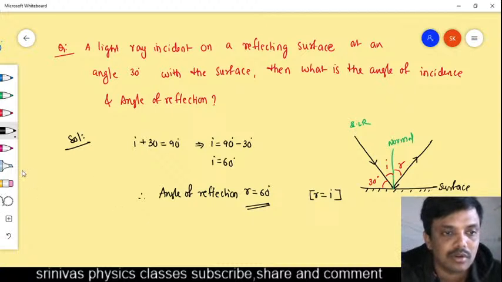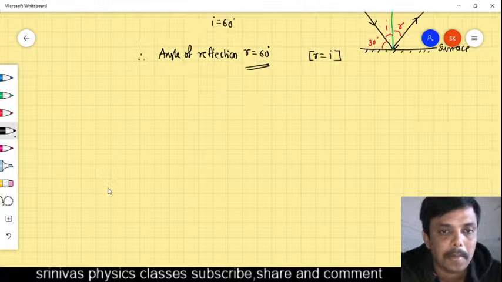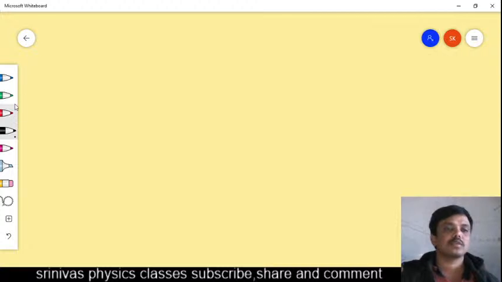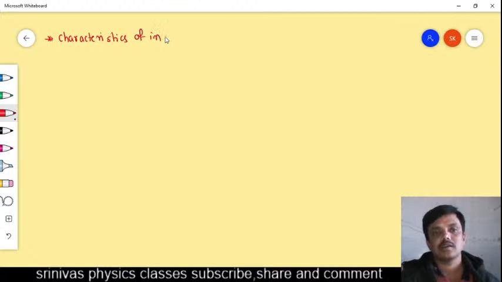Yes, this is about laws of reflection. And the next one: I am going to explain one more point, that is image characteristics of the previous question. Write the characteristics of image formed by a plane mirror.